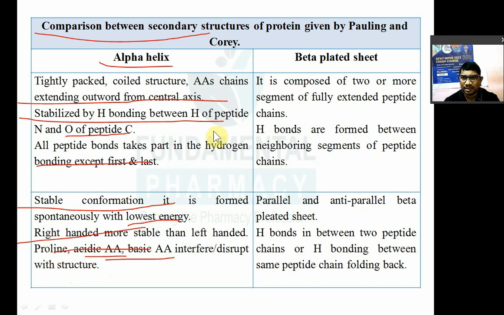Now, beta pleated sheet, you can see over here. It is composed of two or more segments of fully extended peptide chain. Here there will be one or two peptide chains. Hydrogen bonds are found between neighboring segments of peptide chain. Now, parallel and anti-parallel beta pleated sheet: there are two types of beta pleated sheet. Hydrogen bond between two peptide chains, or hydrogen bond between the same peptide chain which is folding back. So that occurs in the beta pleated sheet.